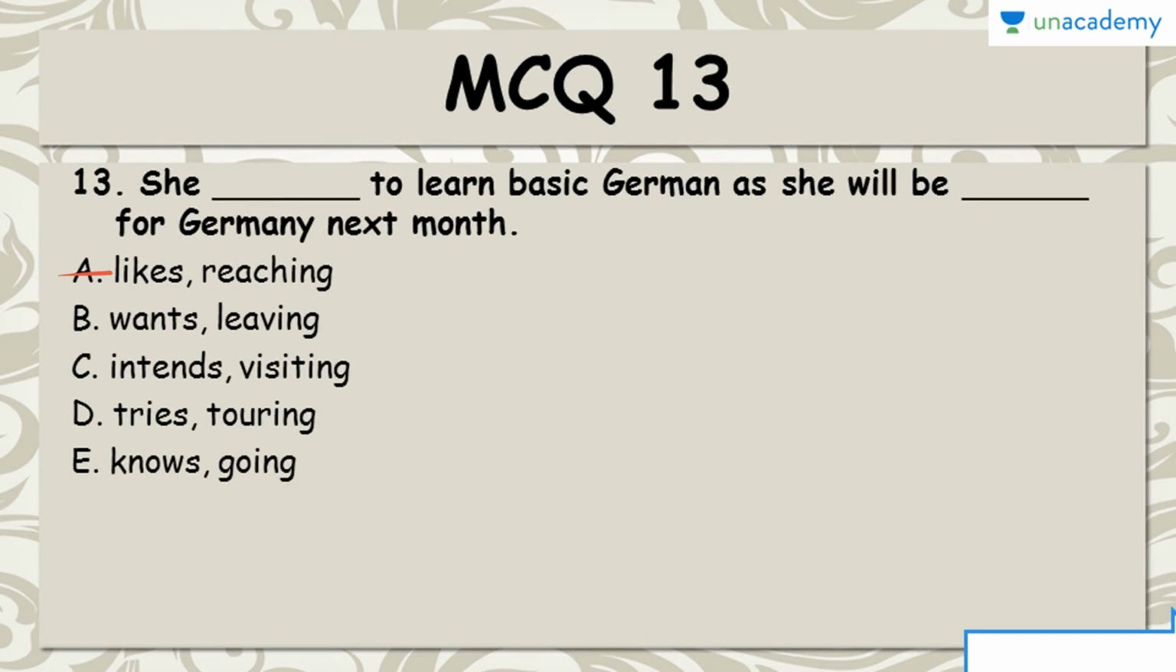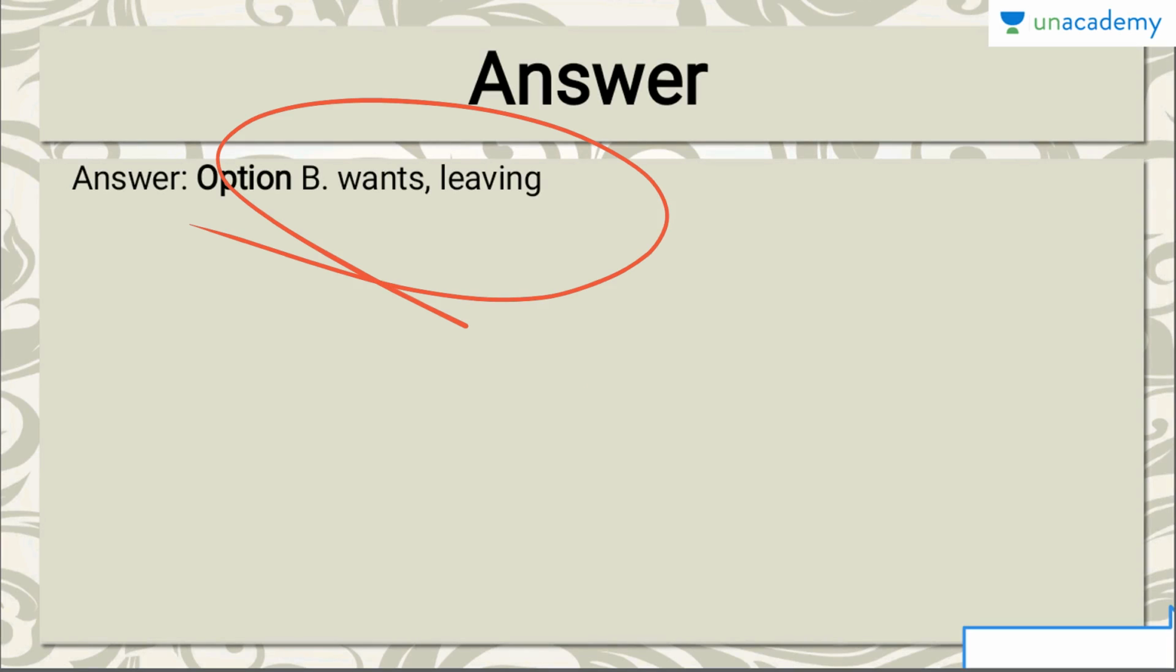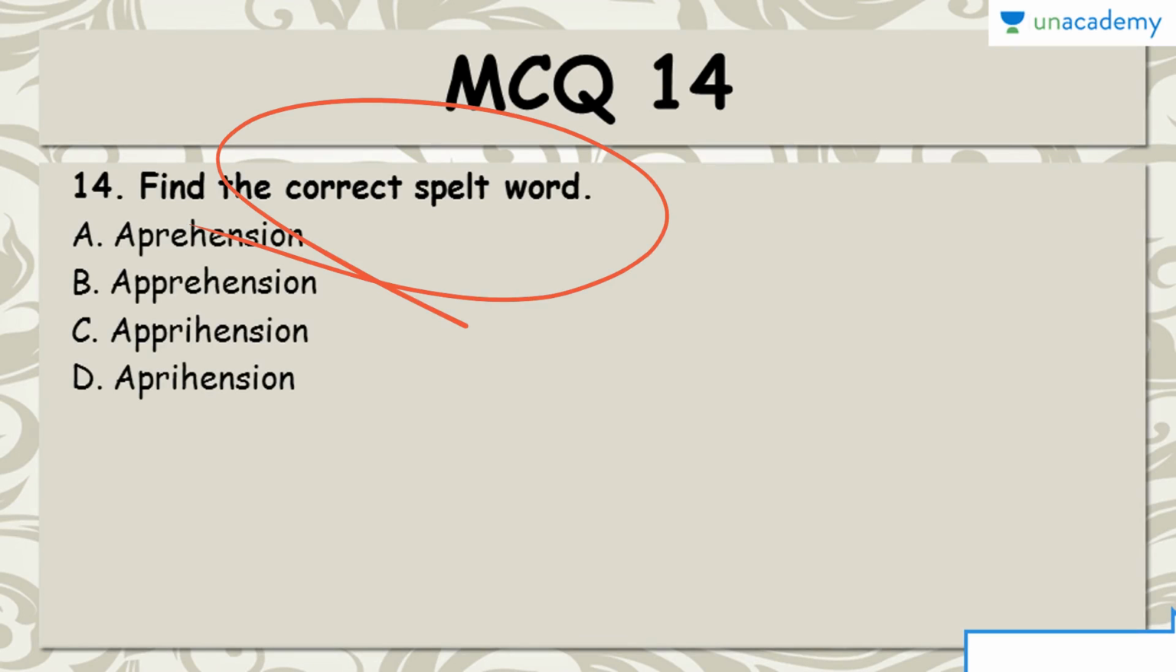MCQ 13, fill up this blank. She wants to learn basic German as she will be leaving for Germany next month. Now, many of these options could be correct, but you have to choose the most appropriate one. Likes reaching, wants leaving, intends visiting, tries touring, knows going. And the correct answer, it is option B, wants leaving, the most simple and the most correct answer.